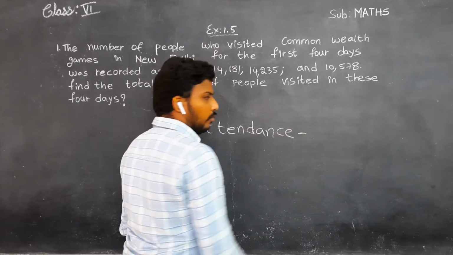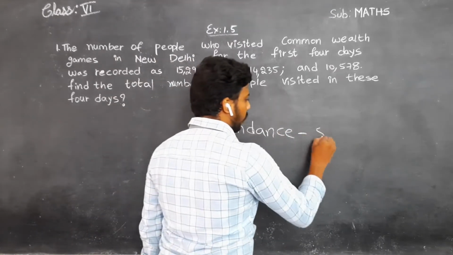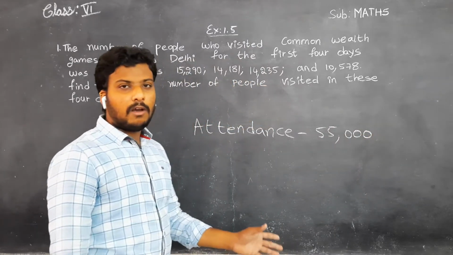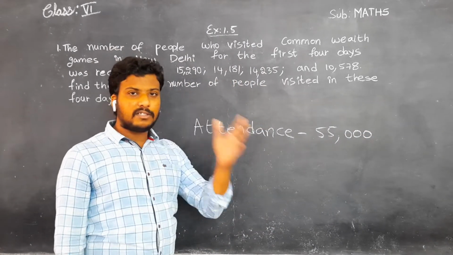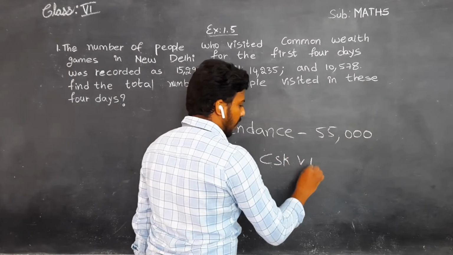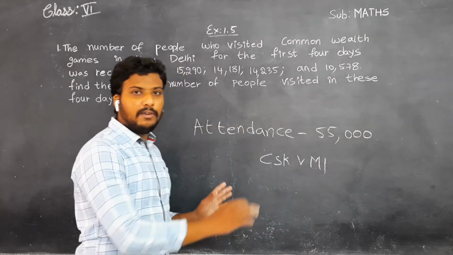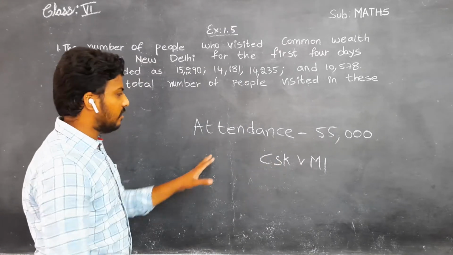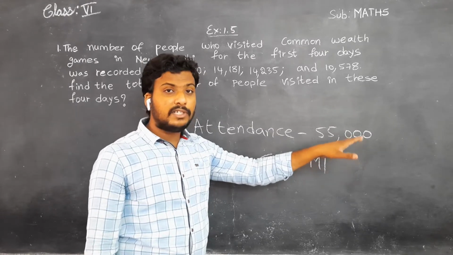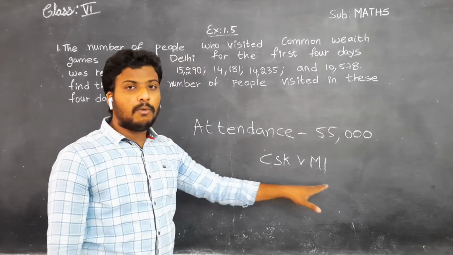Okay, children. Today's attendance: 55,000 people came to watch the match. Which match? CSK versus Mumbai Indians. Like this, it appears on the screen. Today's attendance means 55,000 people visited to see the Chennai versus Mumbai game.